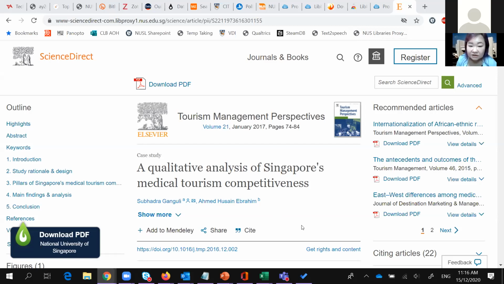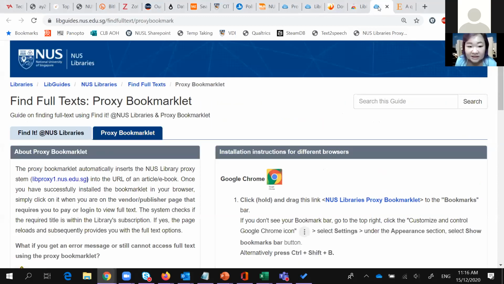Between these two tools, you can get full text very, very quickly whenever you're online. Now, if you're using Google Scholar, you don't need this Proxy Bookmarklet. There's an even faster way of doing it, which is, if we go back to Proxy Bookmarklet, there's this thing called Find at NUS Libraries.